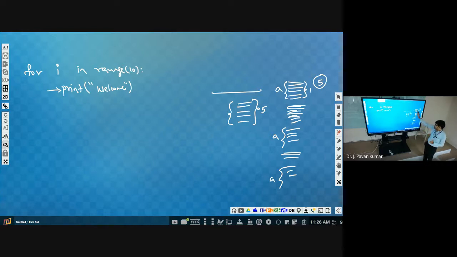Just as we referred to this set of statements as A, whatever set of statements we want to repeat multiple times at different places, not continuously, we will give some name to those set of statements. Whenever we want to execute them, we will call them by using that name.